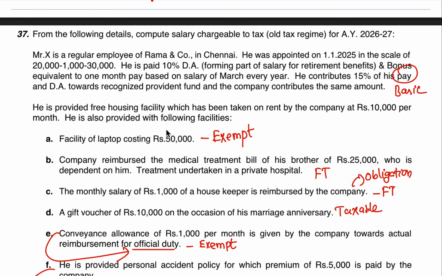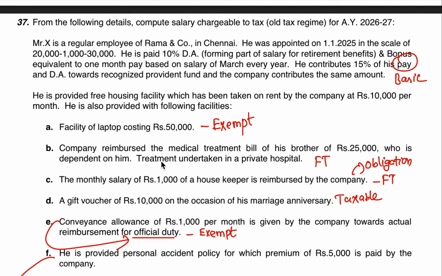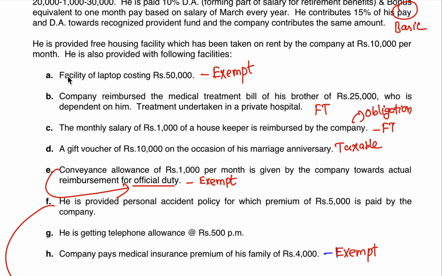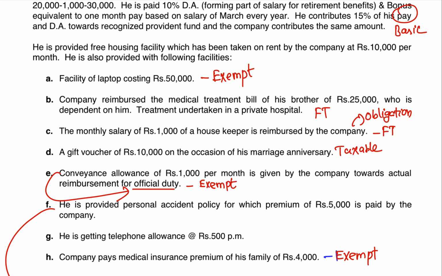He is also provided with the following facilities. This is what we need to look at, A to H. Very important sum. Facility of laptop costing 50,000 is exempted. He might be using it for office and personal use, but still it is exempted. Office computer and laptop. Company reimburses the medical treatment bill of a brother, rupees 25,000, who is dependent on him. Treatment undertaken in a private hospital. Private hospital is fully taxable.